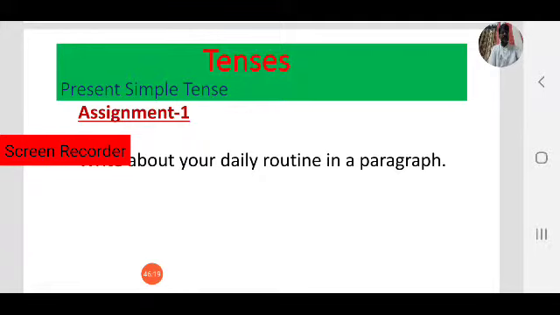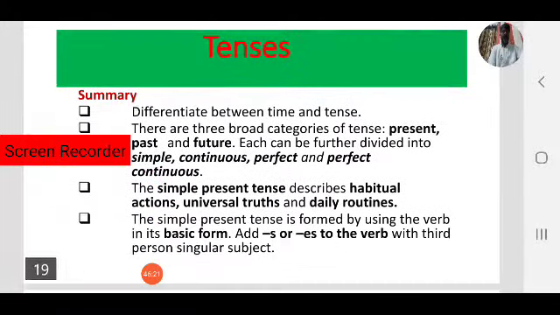Okay, let us summarize what we have discussed today. So, recap. We started our journey with tenses, and we have seen the difference between tense and time. Tense is a grammatical structure.